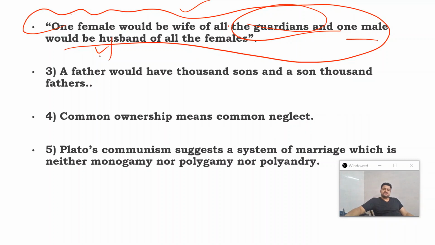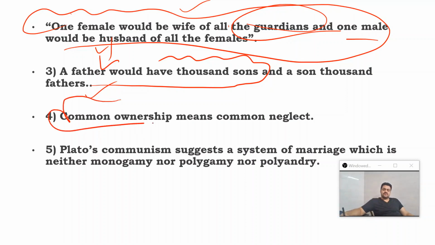Again, an extension of the very same argument is that a father would have 1,000 sons, and a son 1,000 fathers. So the kind of systematic arrangement that we have in the form of family is going to be absent in this very scheme. Common ownership also means common neglect.